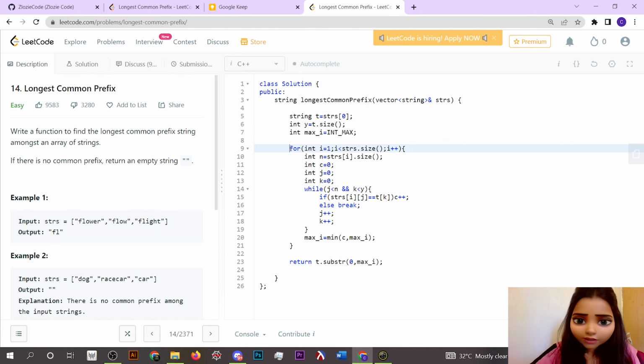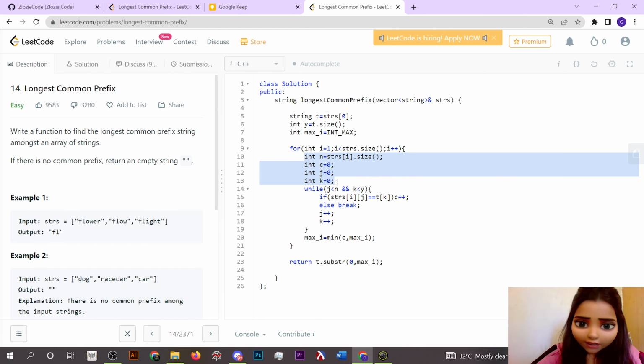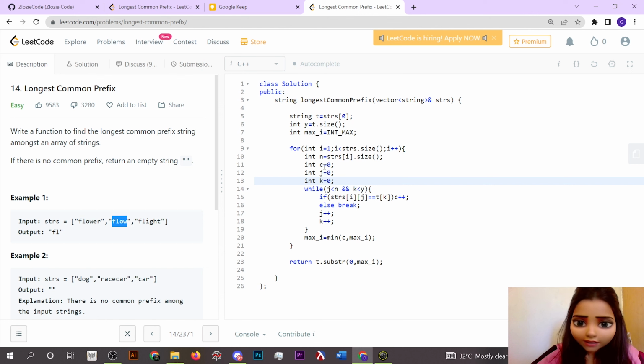Now we make a for loop from i equals 1 till str dot size, the vector size, and we take some pointers. Let's suppose n is representing the size of flow, and int c is 0 initially, and j is representing a pointer. Here we are going to compare these two strings. We are making 2 pointers and running a while loop to compare till which point the elements are the same.